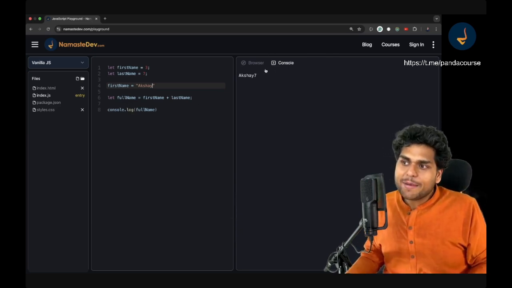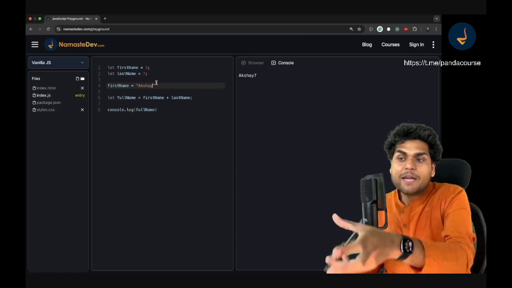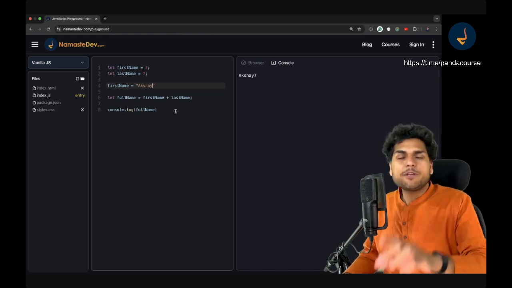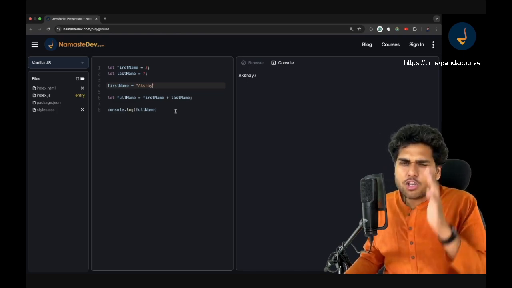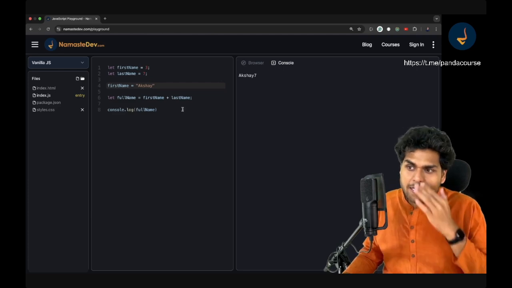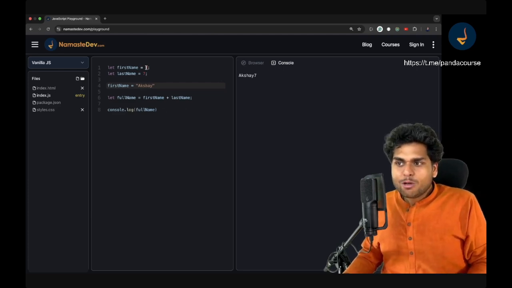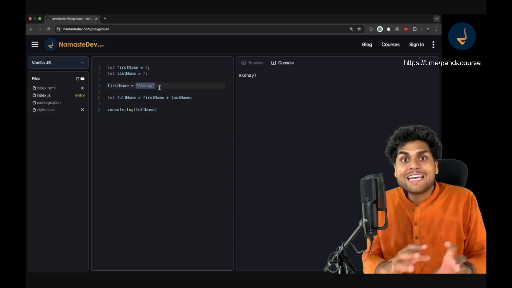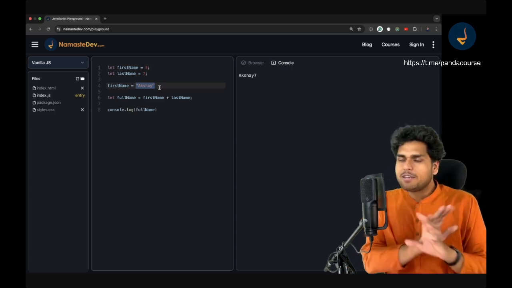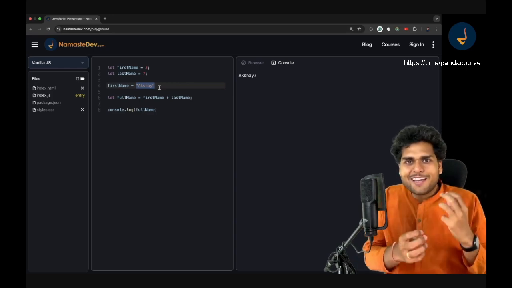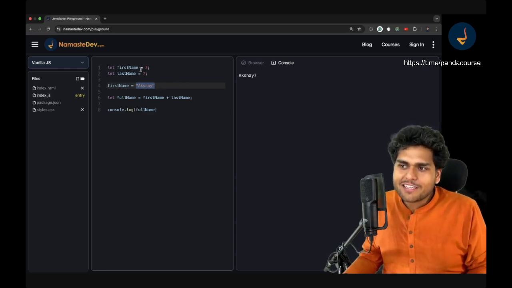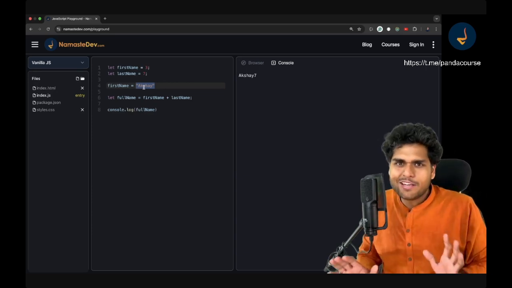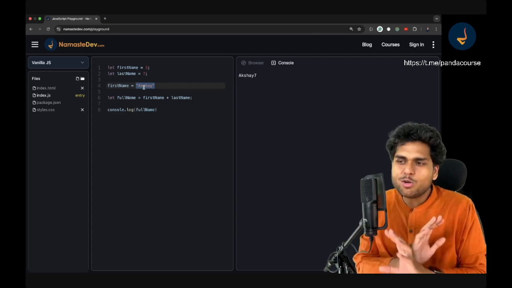How is this coming in over here in the console? Because there is a JavaScript engine running behind the scenes inside this browser. Wherever there is JavaScript and you have to execute that JavaScript, you need a JavaScript engine. That's sure shot. So what I'm trying to say is, whenever you are changing this from number to string, there is a lot of heavy workload that happens inside that JavaScript engine and the developers don't have to worry about it. The JavaScript engine takes care of all that heavy work, from changing this number to string, to doing garbage collection and a lot of other things. So you don't have to worry about anything.